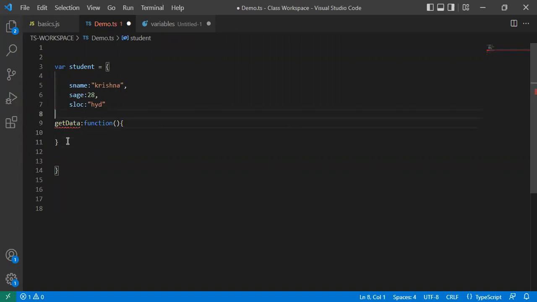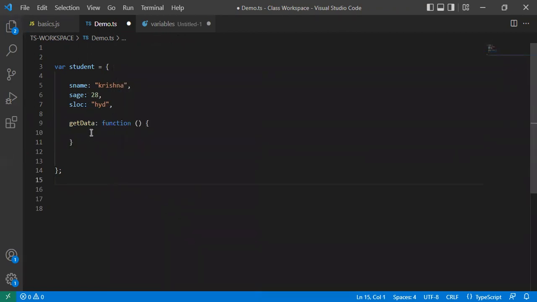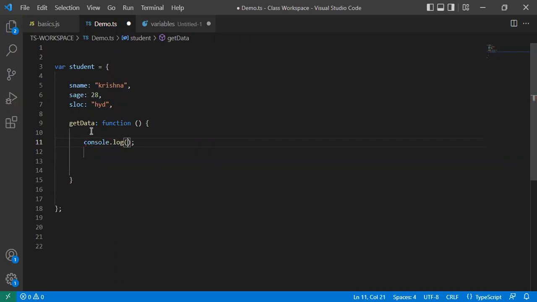One second. See, here I made a mistake. It is also considered as a property, right? Okay, right. So get data. I'm just formatting that one. Okay, right. It's in a format. Okay. Now I have to put one log here. Console.log inside